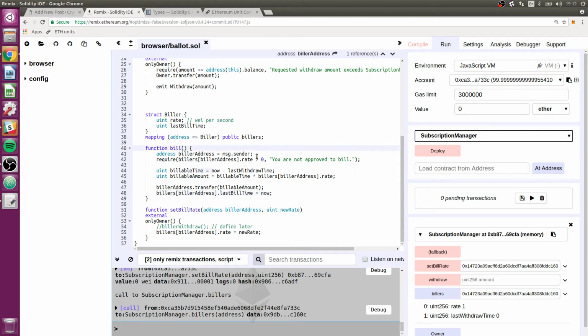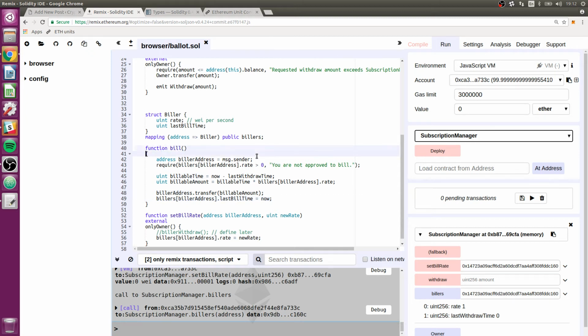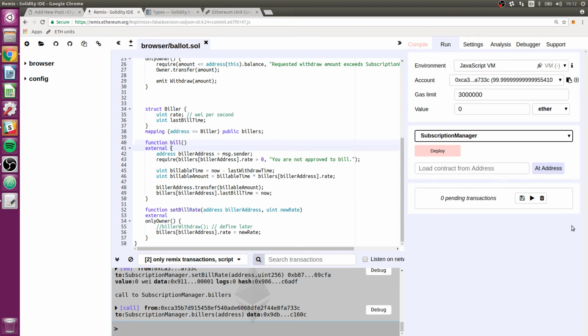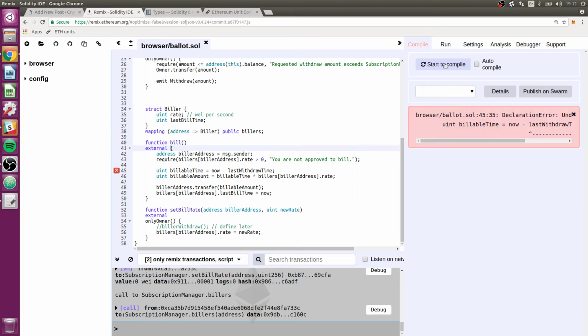Oh, and I want to put some visibility on this bill. That's going to be an external function. So let's go ahead and test this as it is. Got an error, of course. Last withdraw time. Oh, that's from the mapping here.